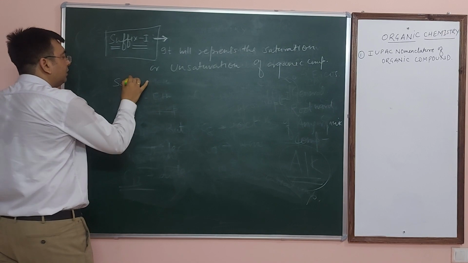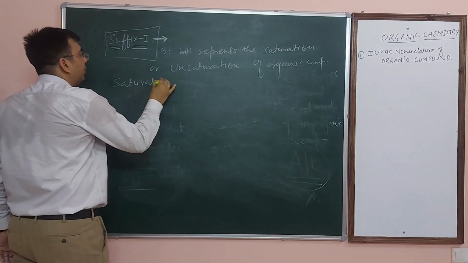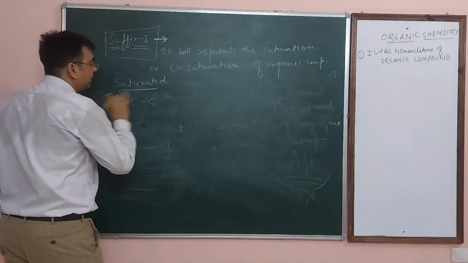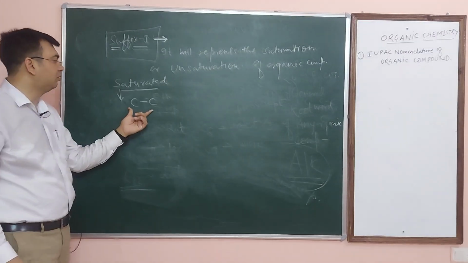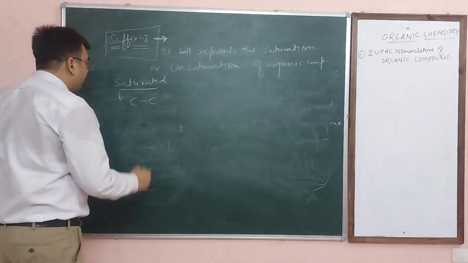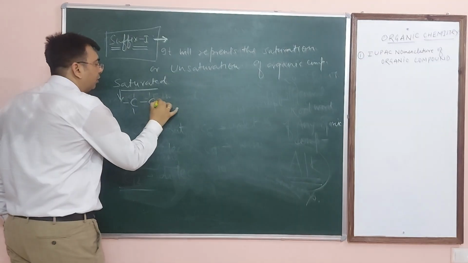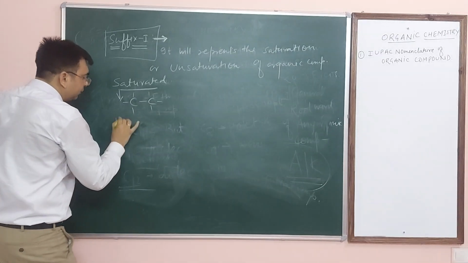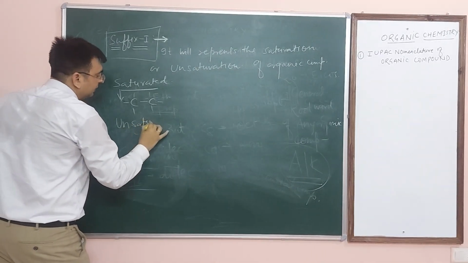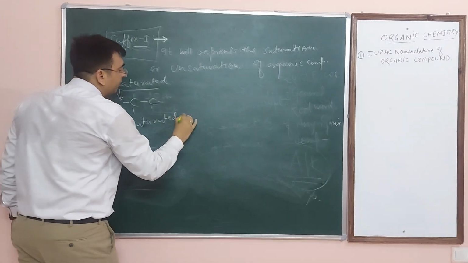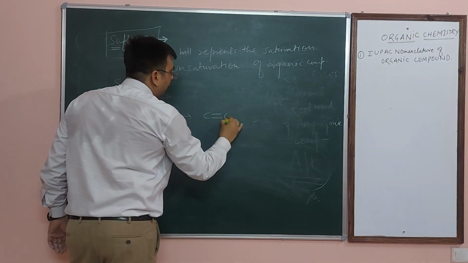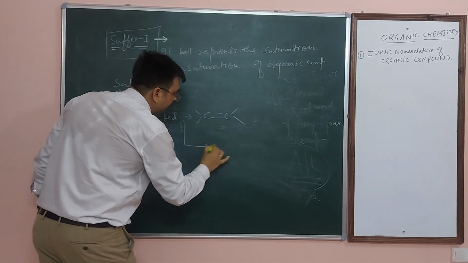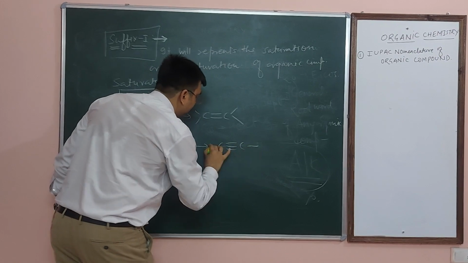Saturated compound: saturated means that a carbon-carbon single bond is present. That is known as a saturated compound. Any compound which has a carbon-carbon single bond is known as a saturated compound. Clear? Unsaturated compound means a carbon-carbon double bond or a carbon-carbon triple bond is present.